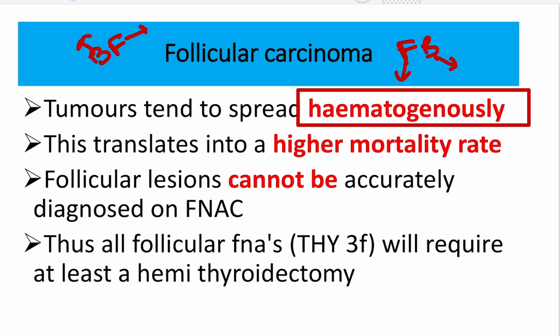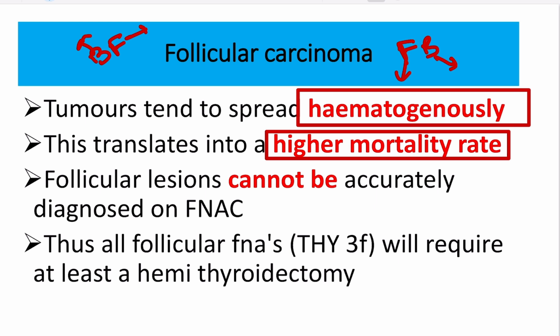And they translate into a higher mortality rate. So follicular carcinoma, as it is less common, has a high mortality rate. Actually what happens is that the cancer which is more common in this condition has a lower mortality rate, or there is a high chance of living. But when there is a less common tumor or carcinoma, in this condition mortality is high.